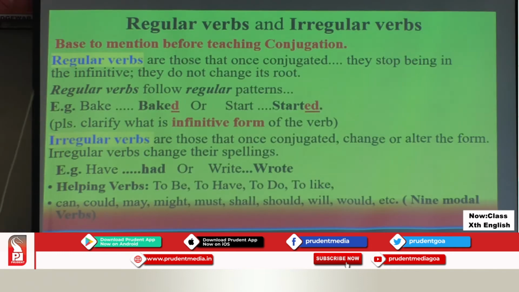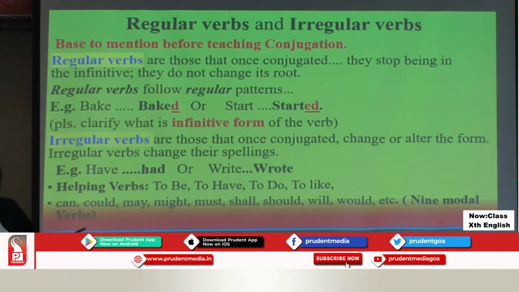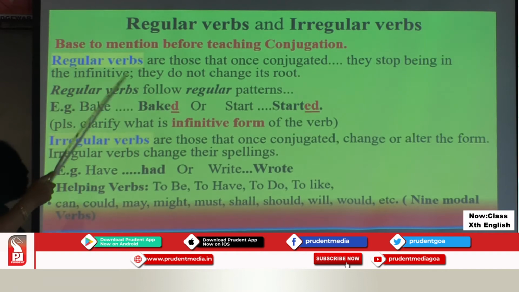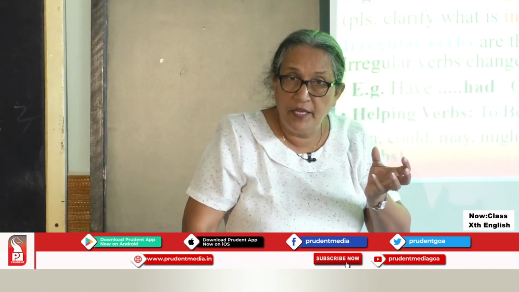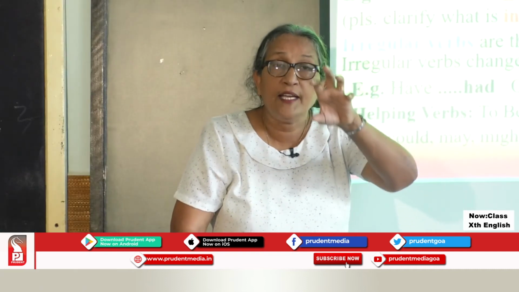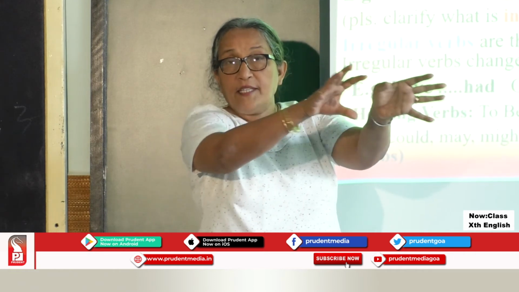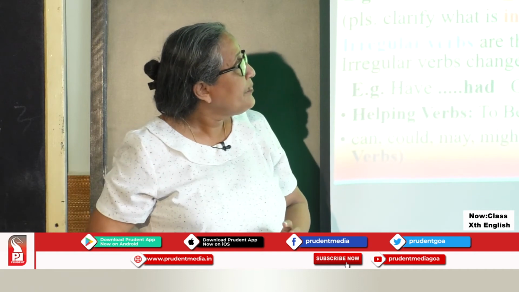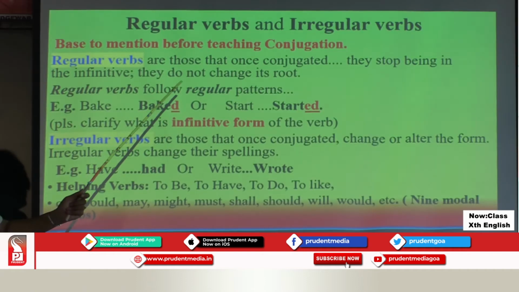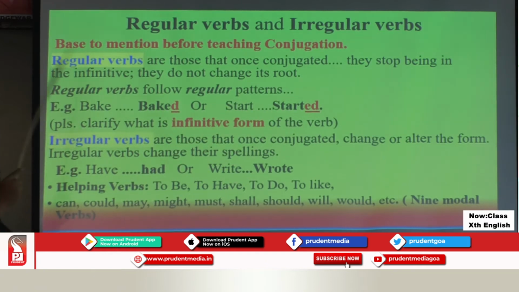What are regular verbs? That is how I have introduced the word conjugation. When you conjugate a verb, by conjugation I mean when you try to change the infinitive form of the verb to match with the subject in a sentence, regular verbs stop being in the infinitive.